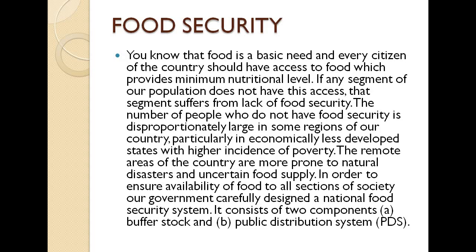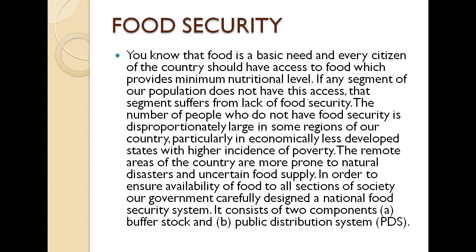So there is a large proportion, and in some regions it could be huge, particularly in less developed areas and economically less developed states, with higher incidence of poverty. So in many states like Maharashtra, there are slum areas, there is a high rate of poverty.